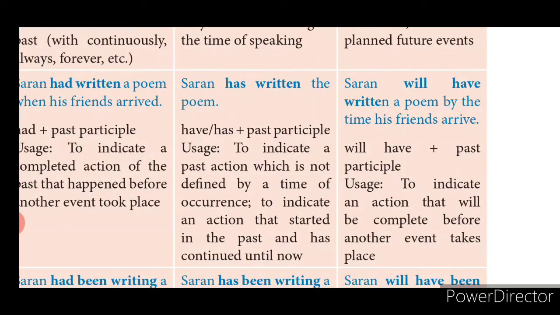Your friend is coming home asking you to come and play with him, and what will you say? I'll take a bath and come. In that sense you will use future perfect tense. I will have taken the bath when you come to ask me to play the next time. Like that you are telling him, in the future this will happen. Before you come and ask me to play with you, I will finish taking a bath and get ready. Like that you are promising. In such situations you will use future perfect tense.